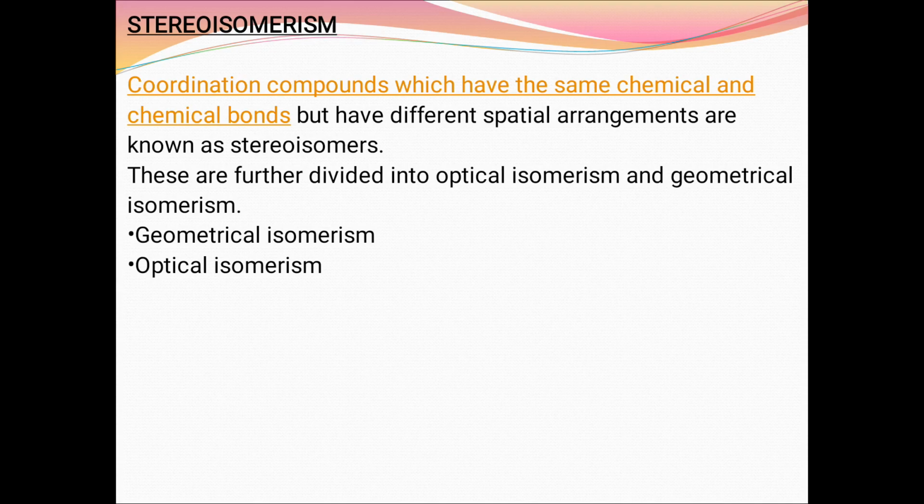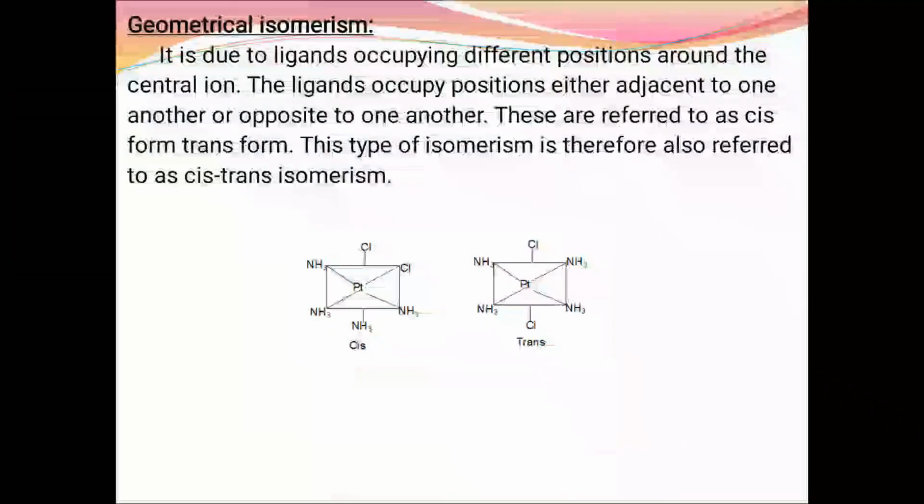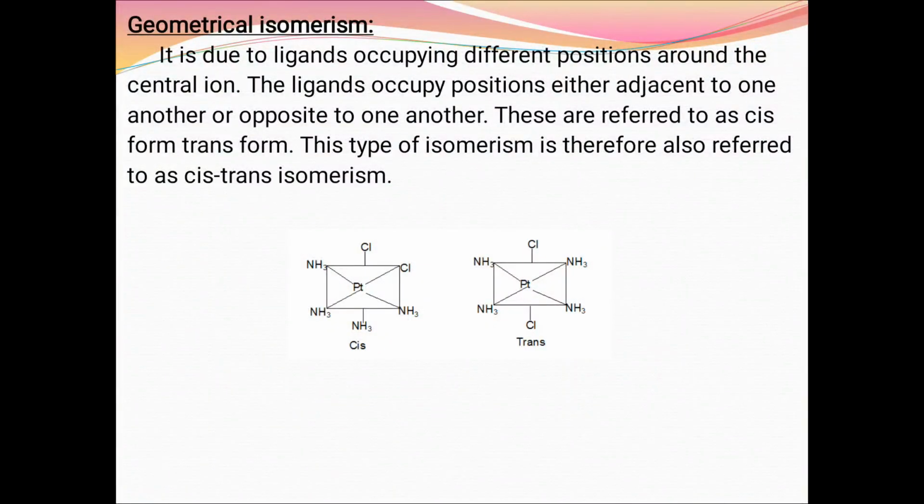Geometrical isomerism, also called cis-trans isomerism, is due to ligands occupying different positions around the central metal ion. The ligands occupy positions either adjacent to one another or opposite to one another. These are referred to as cis-trans isomerism.